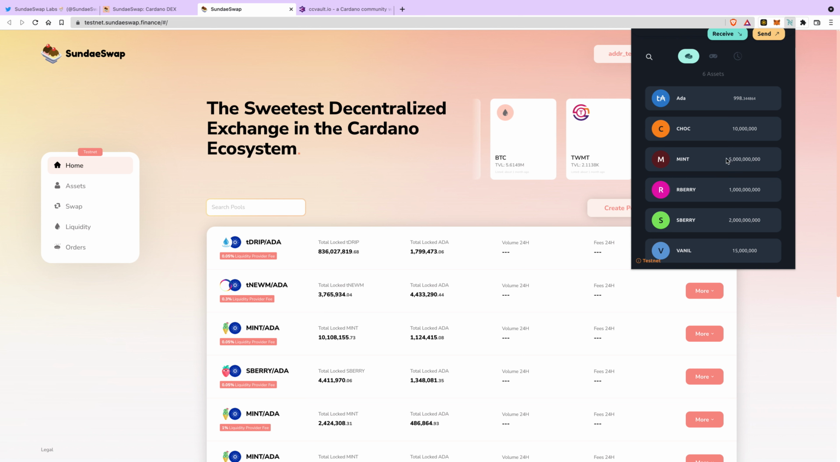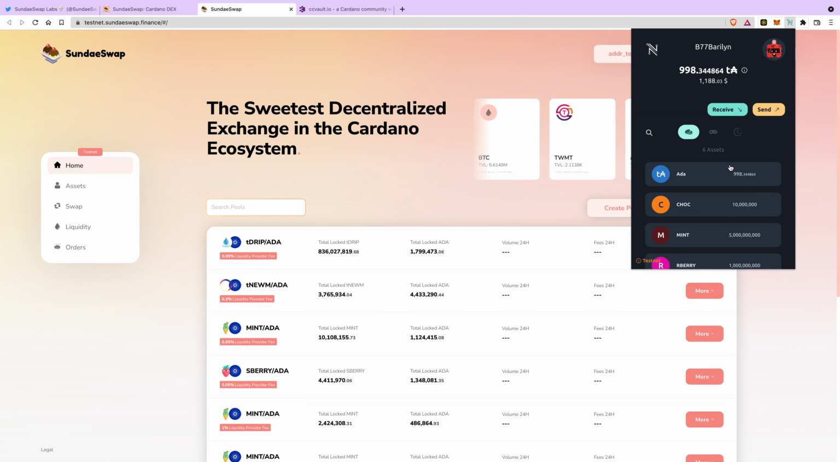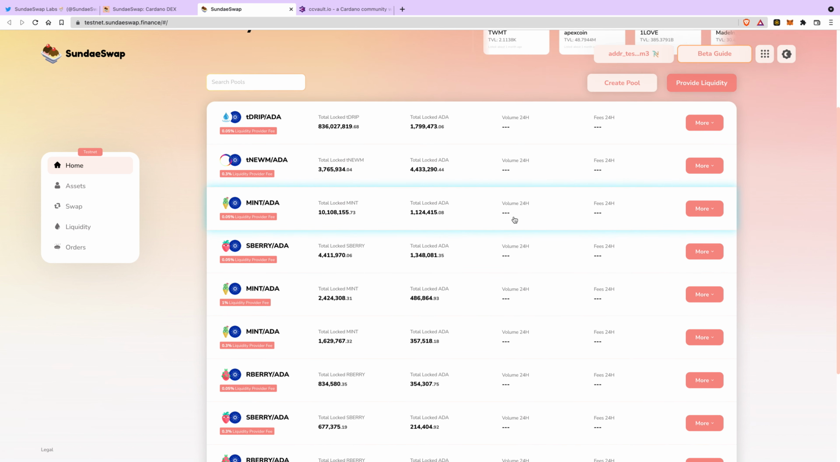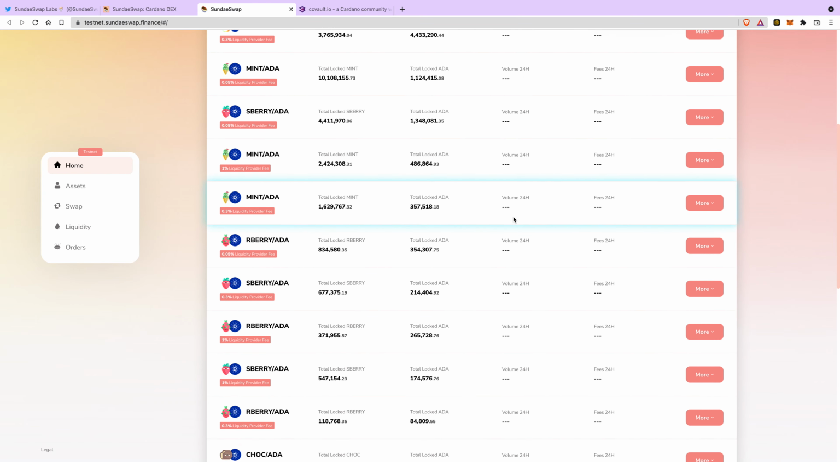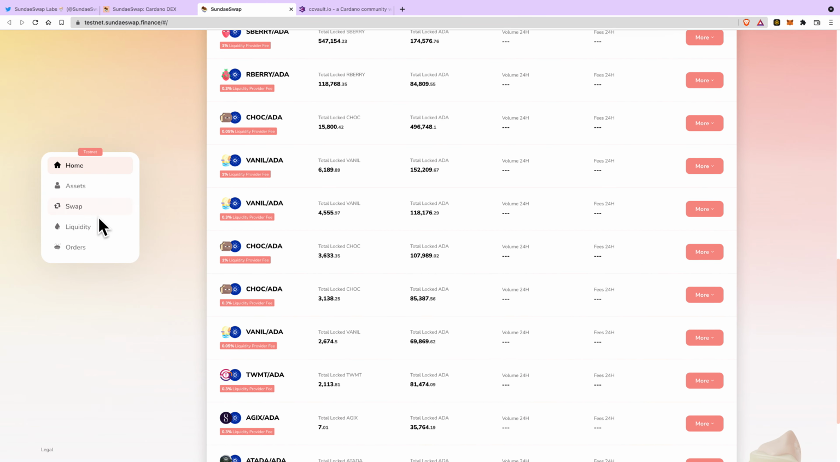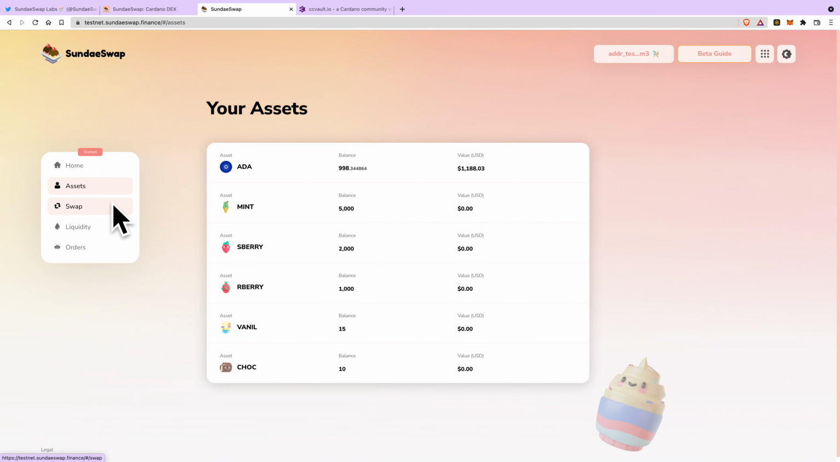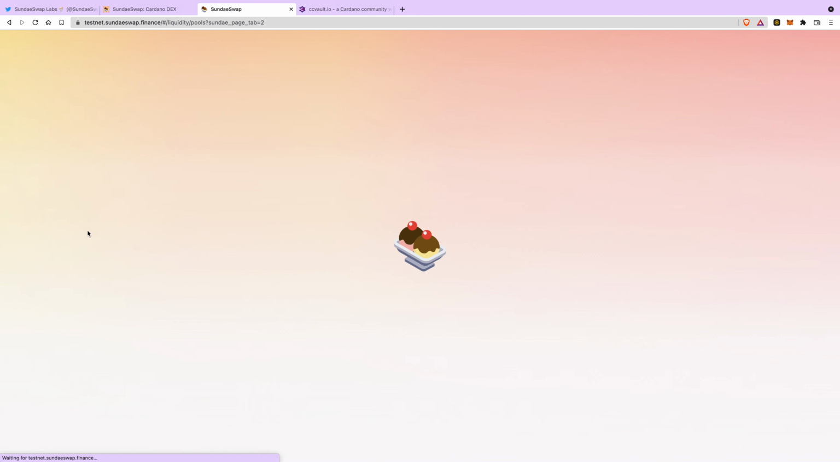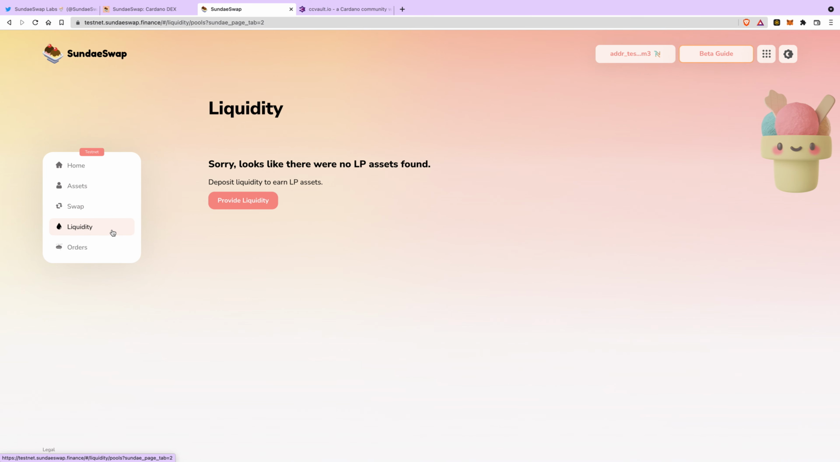Okay, so look, I did receive, these are all testnet, I got 6 assets. So the Ada, chocolate, mint, raspberry. Okay, it looks like they have liquidity pools here. Let's see. Assets. Okay, these are the ones that they gave me, the testnet, which is not real money. So it looks like they have the swapping feature and then providing liquidity.